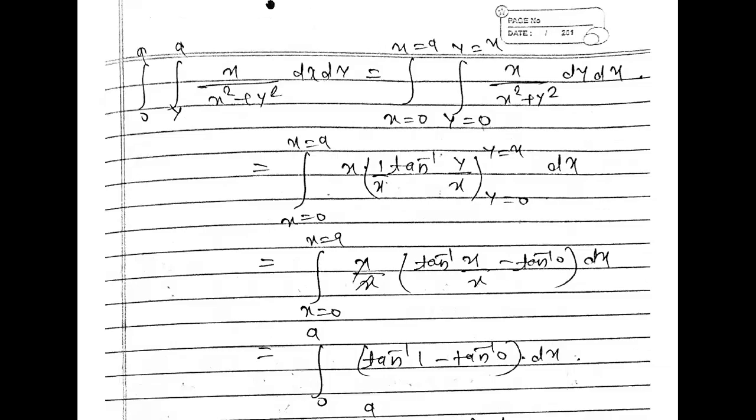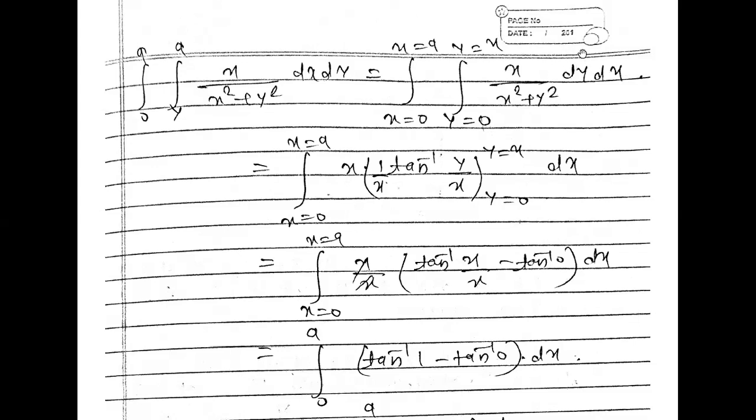Now, after changing the order of integration, this is your given question, and your limits will also be changed. So the limit of y is 0 to x, and the limit of x is 0 to a. This is your limit of integration, and we can see here that one limit depends on the other: y depends on x, so the limit of y will be in terms of x. Now x upon x square plus y square, dy dx.